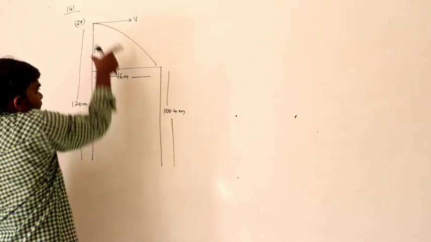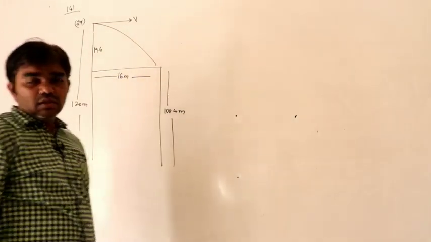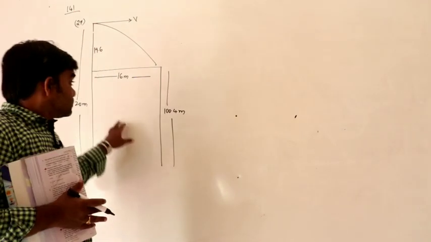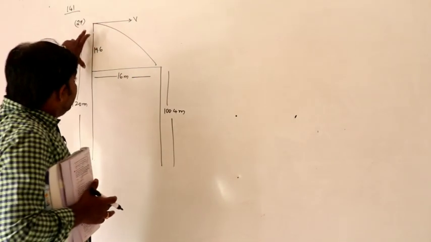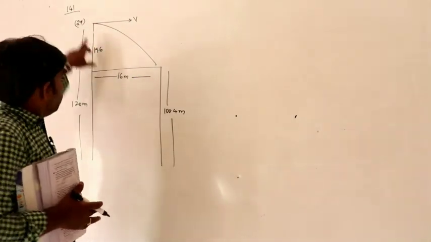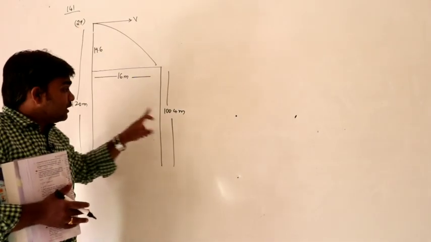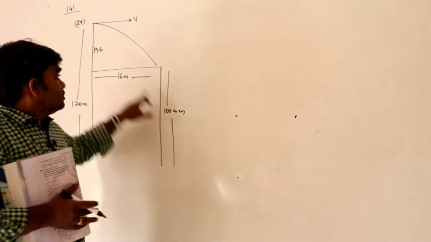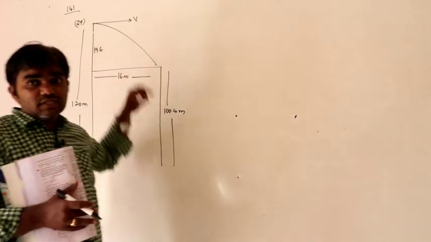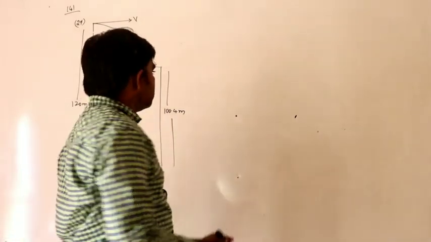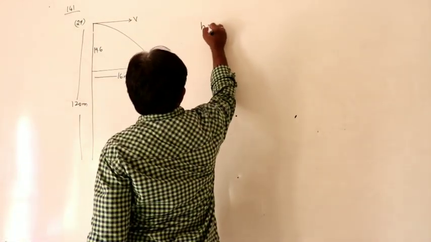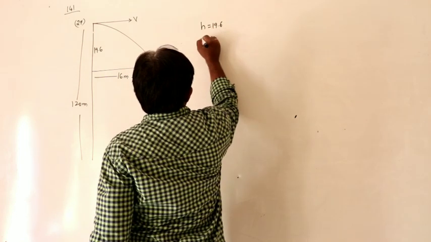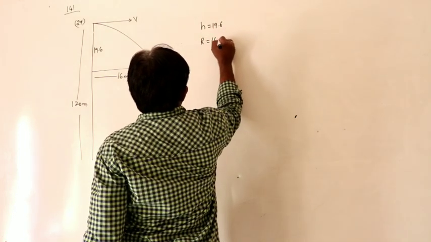We know the height and the horizontal distance. The horizontal distance between the two cliffs is 16 meters, and the difference in the heights of the two cliffs: one height is 120 meters, another height is 100.4 meters. So the difference between the two cliffs is 19.6. Therefore here h is equal to 19.6 meters, range is equal to 16 meters.